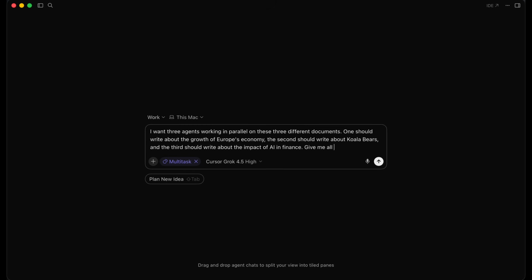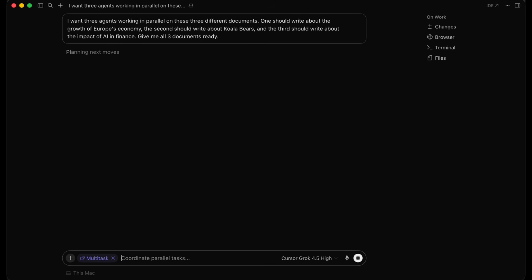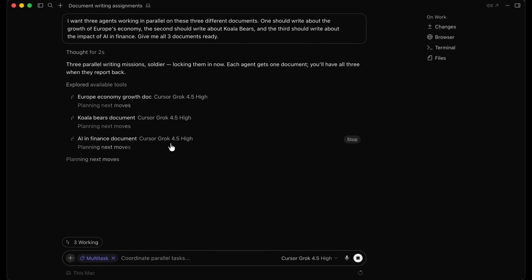Give me all 3 documents ready. All right, and I'm going to hit enter. And what you're going to notice is it's going to spin up 3 agents working in parallel. So 3 parallel writing missions, locking them in now. And you can see we have 3 agents set up in parallel.